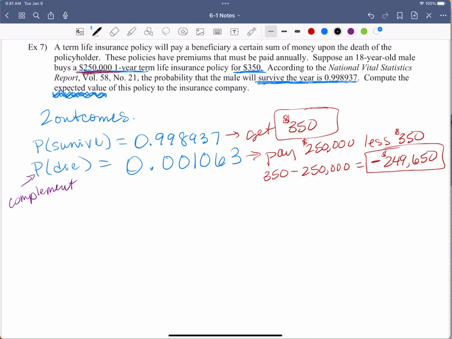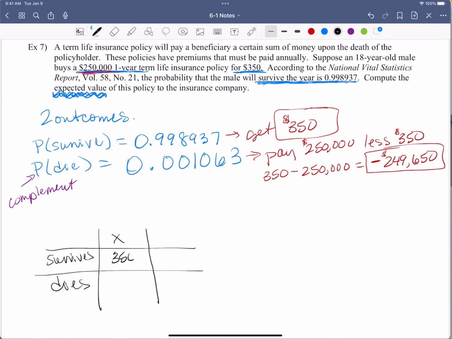Okay, so look at what's happening here. Let's make our own chart. So here we're going to say if he survives or doesn't. So X here, our option is $350 with the probability of 0.998937, because we're looking at the expected value of that insurance policy. How much is the insurance company going to make on this? All right, expected value of the policy to the insurance company.